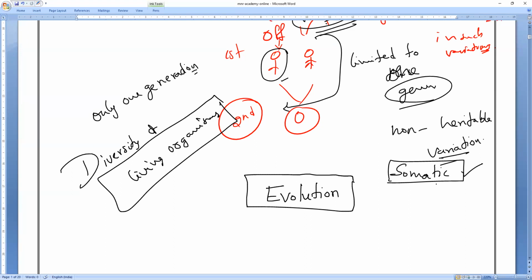The organisms which are present today, we are all living and we are all studying. The present diversity of living organisms, is it the same as from the ancient time? That is what I'm asking. Everyone? 100% it is not. Am I right or wrong? Because there is a transformation. There is evolution. We are not similar to our ancient parents.